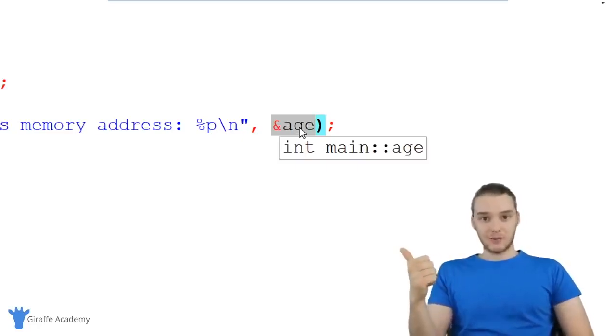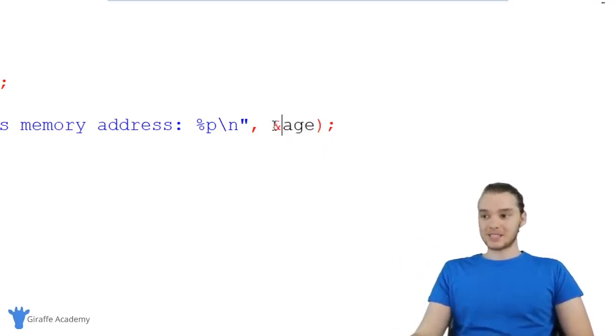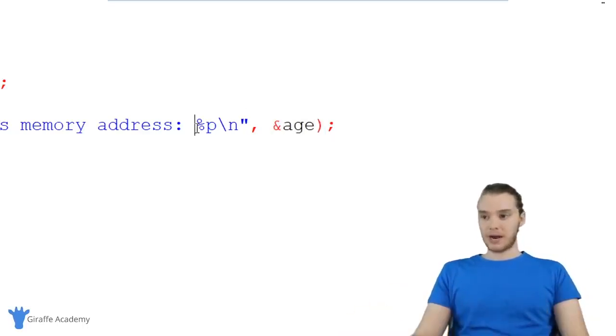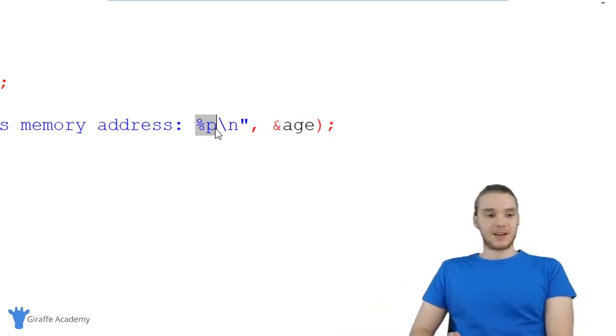Just like an integer is a type of data that's a whole number, and a double is a type of data that's a decimal number, and a char is a type of data that's a character, a pointer is a type of data that's a memory address. And this right here, this guy right here is a pointer. So it's just the memory address of the age variable. That's it. And when I want to print out a pointer, I can use this %p, and it'll allow me to print it out onto the screen, and everyone's happy.